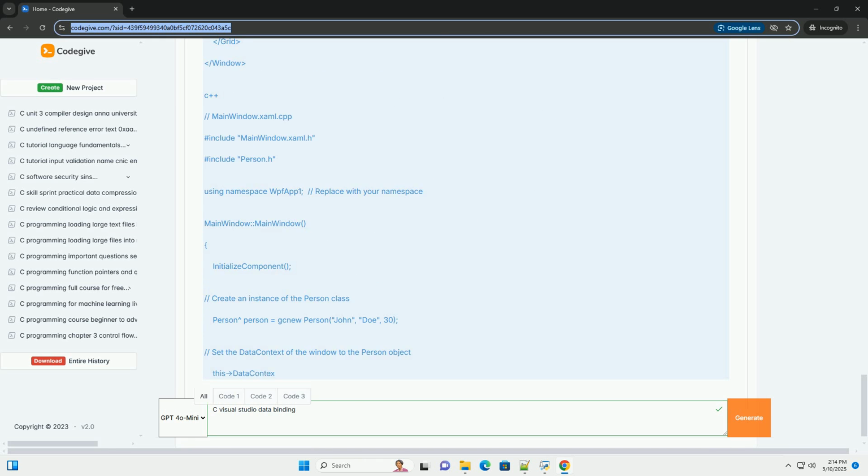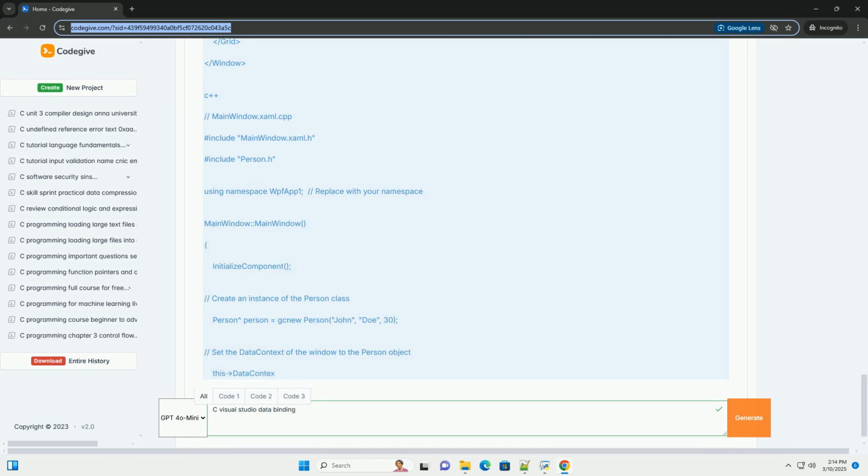Collections. For displaying collections of data, for example a list of people, you can use WPF controls like ListBox, DataGrid, and ListView along with an ObservableCollection to automatically update the UI when items are added or removed from the collection. Commands. WPF commands provide a way to encapsulate actions and decouple the UI from the underlying logic. Commands are often used in conjunction with data binding to enable UI elements to trigger actions in response to user input.